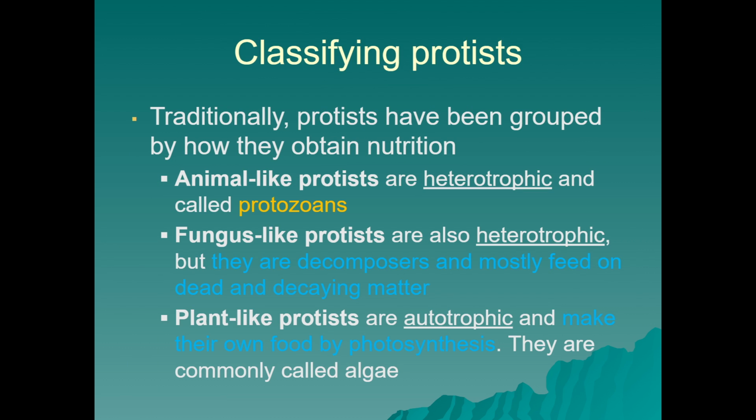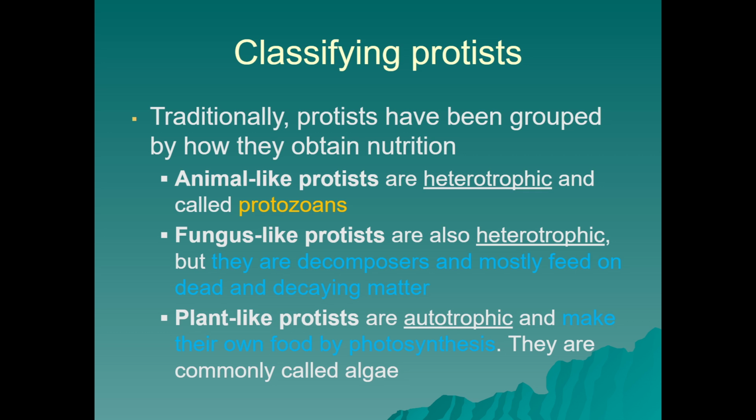Now, traditionally, protists have been grouped by how they obtain nutrition. Like, are they autotrophic or heterotrophic? There are animal-like protists and fungus-like protists that are both heterotrophic. Animal-like protists are generally called protozoans. Fungus-like protists are mainly heterotrophic, but they're looking at other organisms that they consume that are already dead. They're decomposers, so they're mostly feeding on, again, dead and decaying matter.